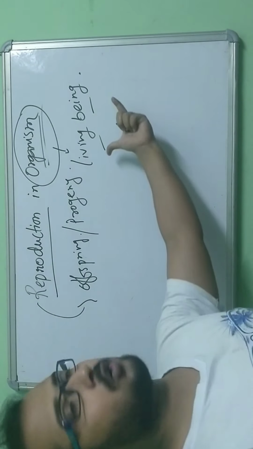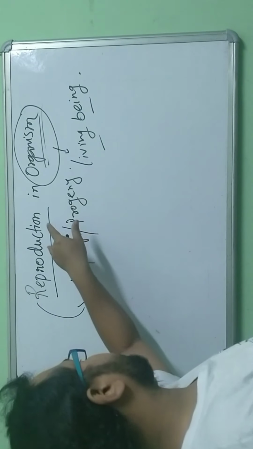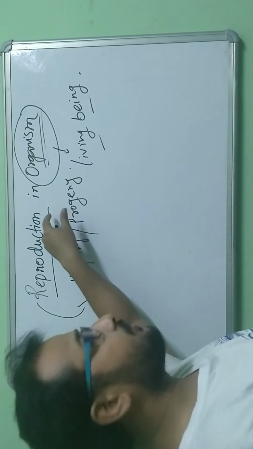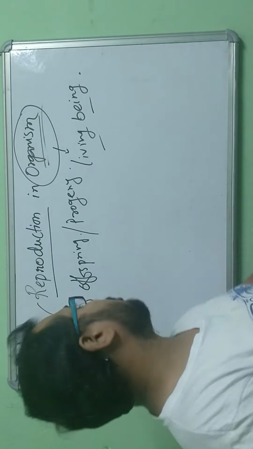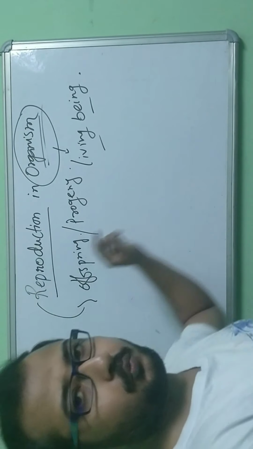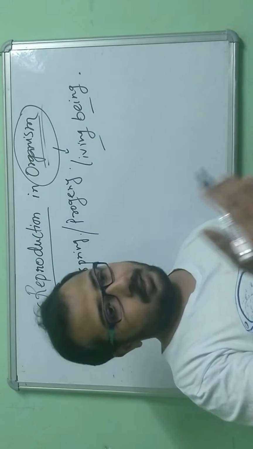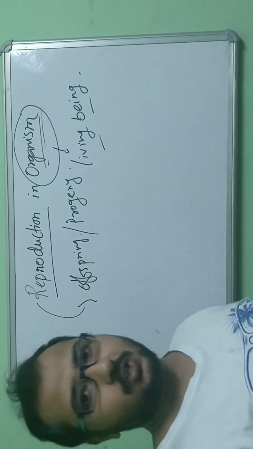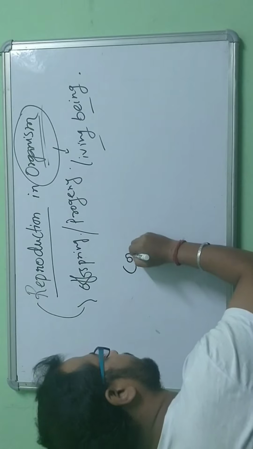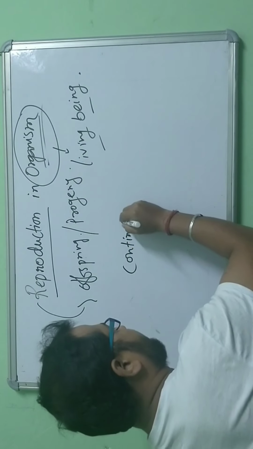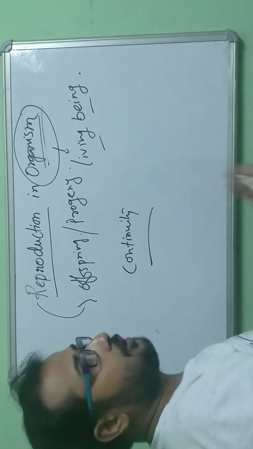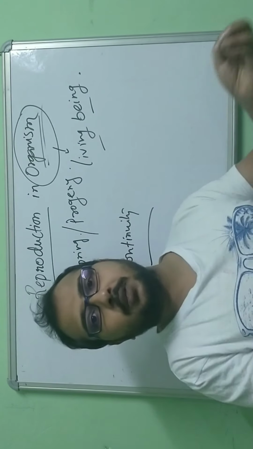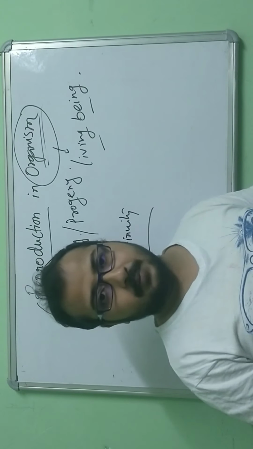So any living organism has this process of reproduction. This is the only mode through which they can continue with their generation. So the purpose behind reproduction is continuity. Somebody may ask, what is the importance of reproduction? If there is no reproduction, what would be the loss for the organism?